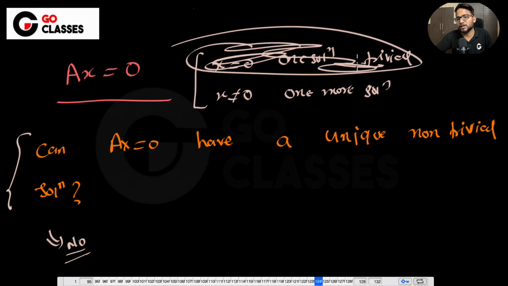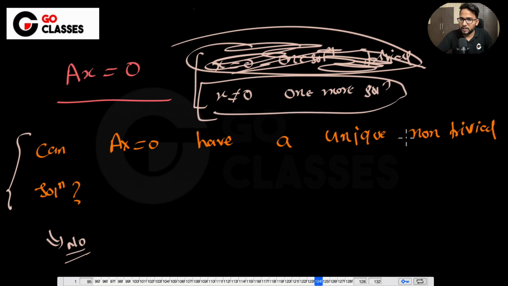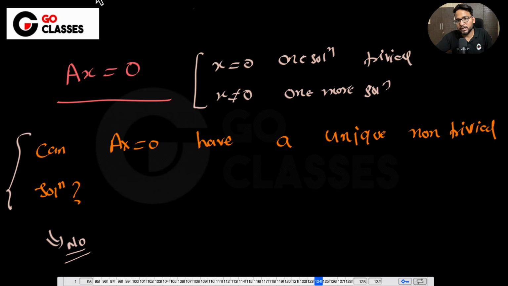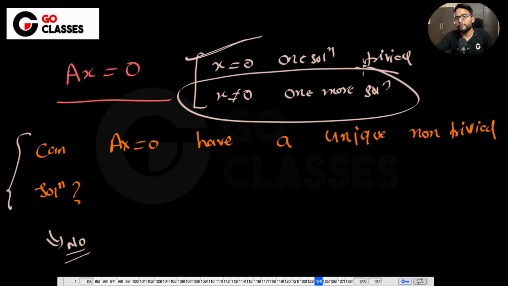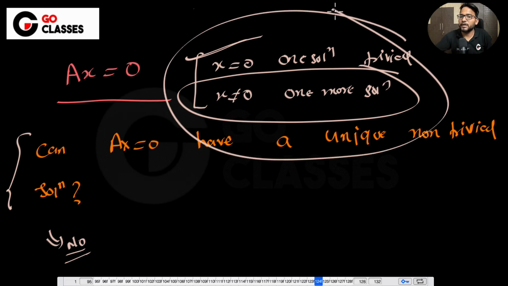Let's suppose x equal to 0 is not a solution, then yes, a unique solution could also exist. Because the number of solutions could be either unique or infinite. Now the unique one is already there, the one solution is already there. If you are saying that you have one more, it means you have infinitely many, right?